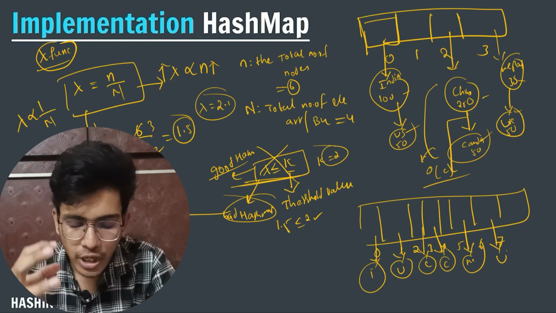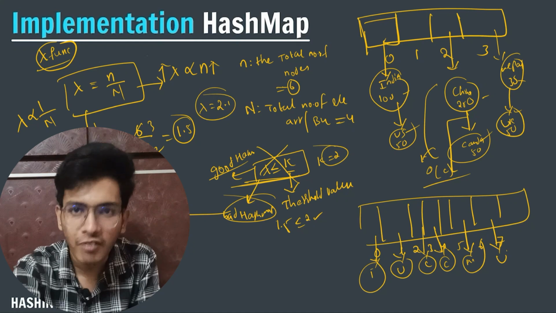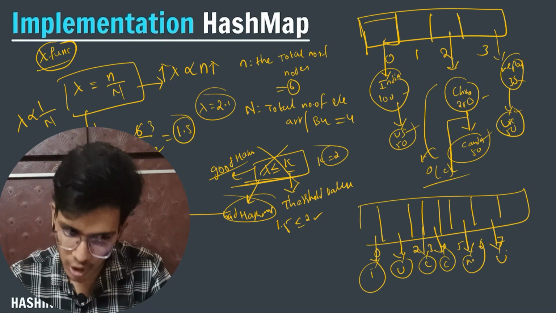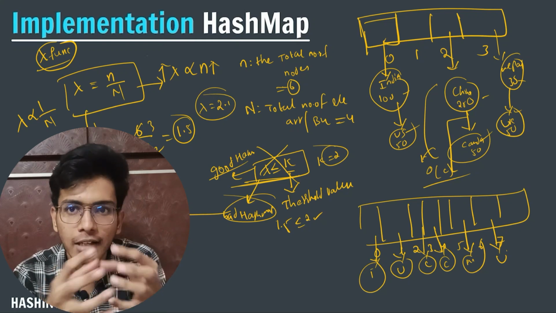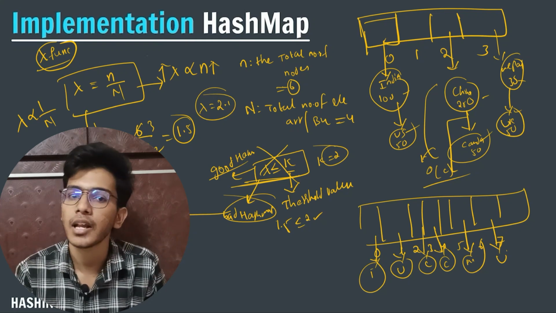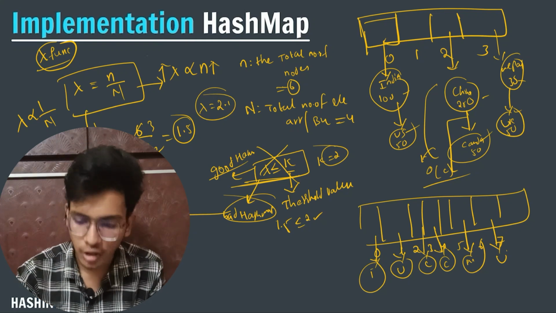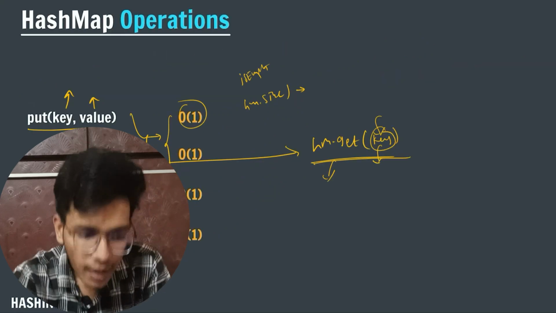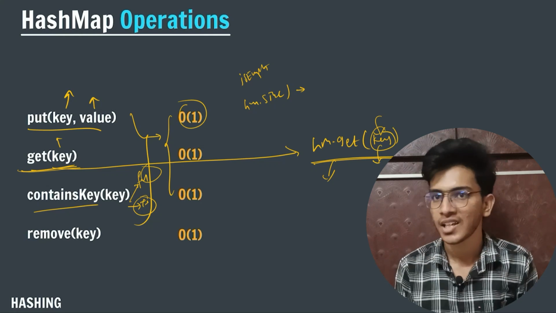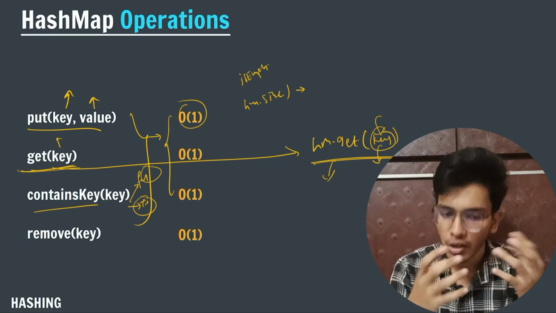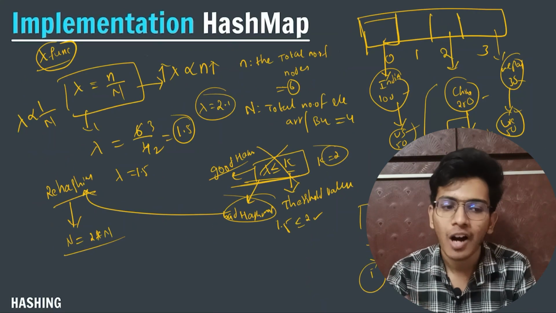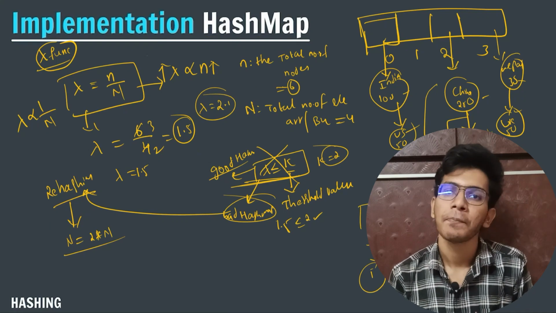Whenever I am getting long chains, I will check my lambda condition. If I am violating my lambda condition threshold value, then I will immediately call the rehash function. After calling the rehash function, I will expand my array size. This is what will happen. Because of this rehashing concept, the overall operations time complexity will be big O of 1. I hope you have understood. This is what goes on internally. This is the implementation of my hash map. I hope you have understood the implementation.